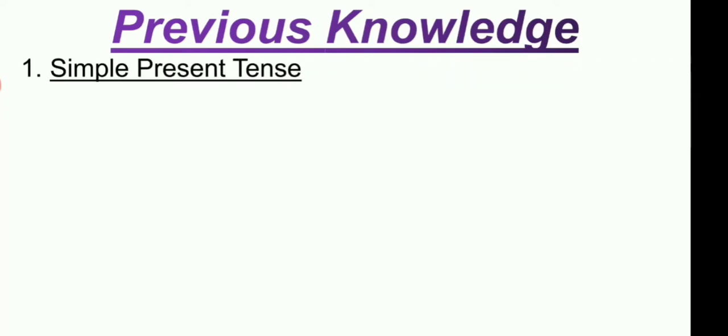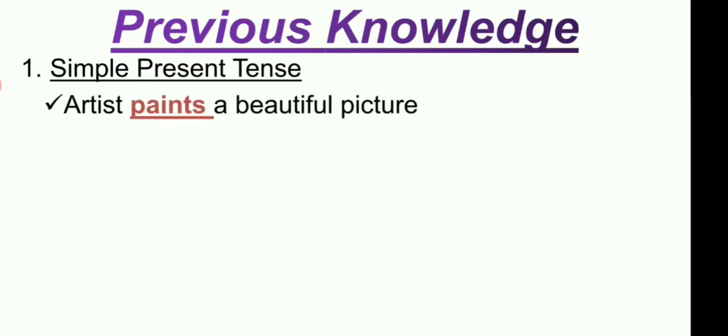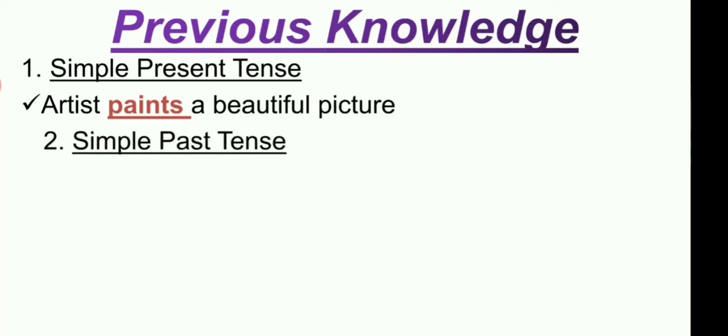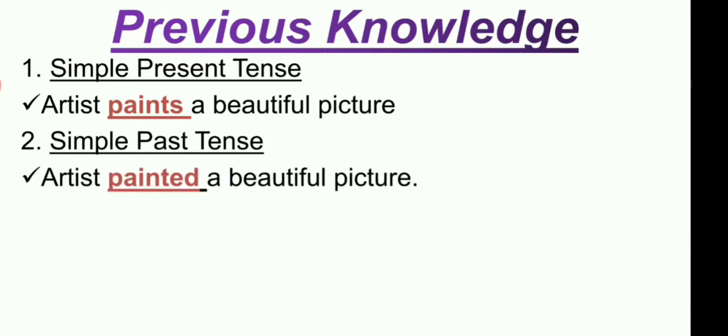Simple present tense. We start our knowledge with an example also. In simple present tense: the artist paints a beautiful picture. Here the artist is singular, so that's why we add s to the verb form. Next, simple past tense. The sentence is: the artist painted a beautiful picture. Here we use the second verb form, the ed form, painted.